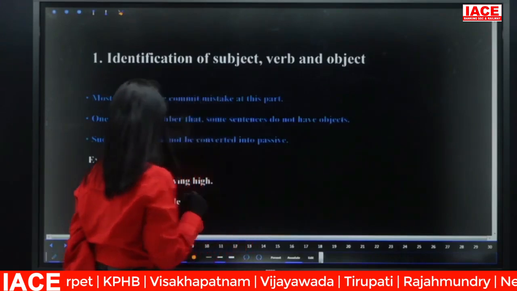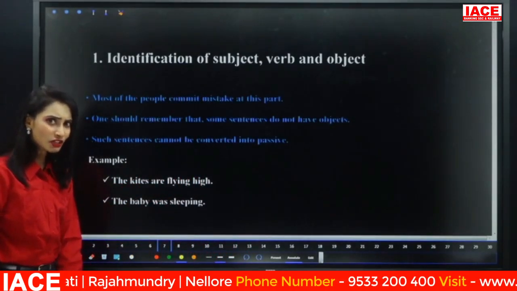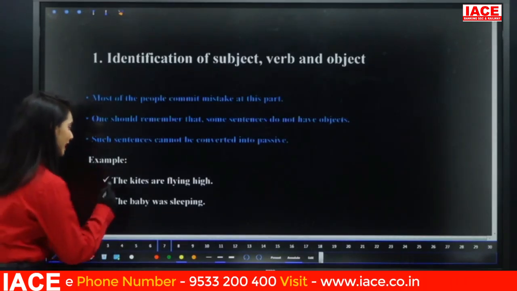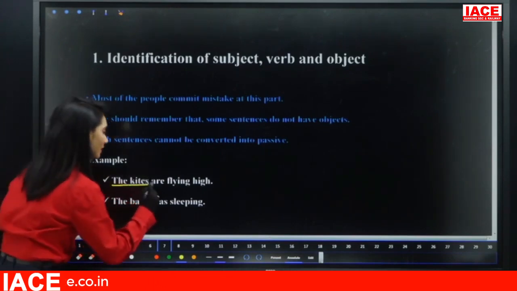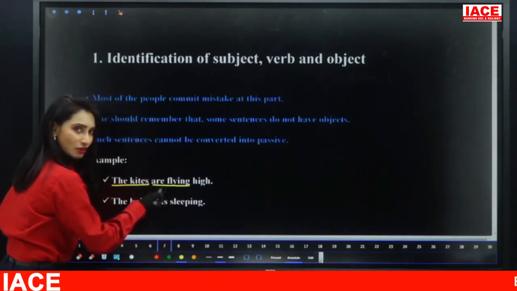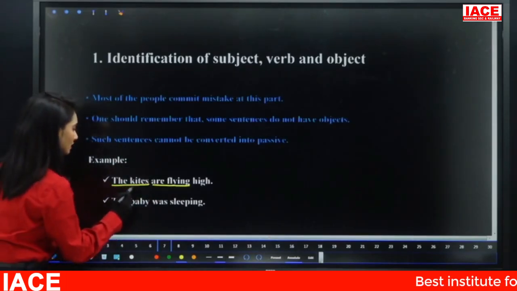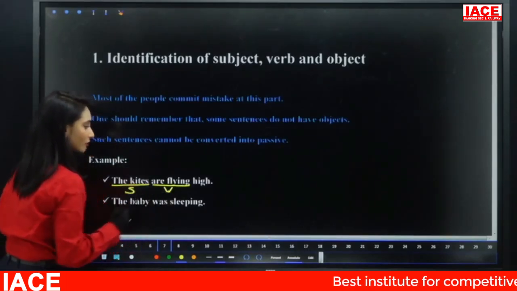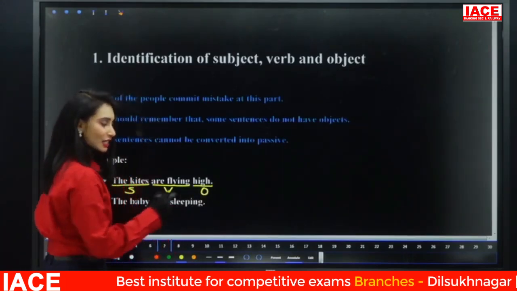Look at this sentence: The kites are flying high. What is the subject here? Exactly, the kites. What is the verb? Are flying. Are is the auxiliary verb, helping verb. Flying is the main verb. And what is the object? Kites subject, are flying verb. Object is high. Isn't it?